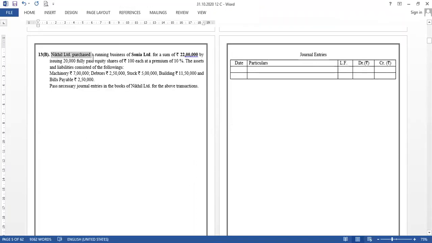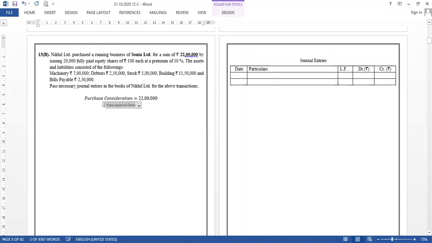Nikhil Limited purchased a running business of Sonia Limited for a sum of 22 lakhs. 22 lakhs is the purchase consideration by issuing 20,000 fully paid equity shares of 100 each at a premium of 10%. Okay. The assets and liabilities are as follows. Pass journal entries in the books of Nikhil Limited. Okay, it's very simple. See, the purchase consideration is already given to us. So let me write that. Purchase consideration is 22 lakhs. Amount paid for purchase consideration.